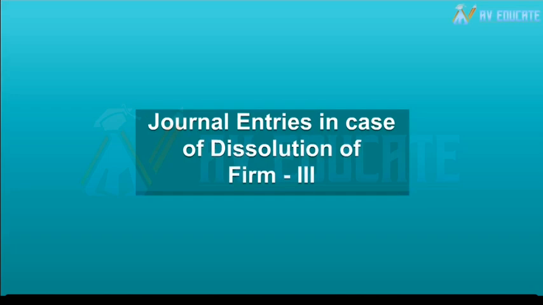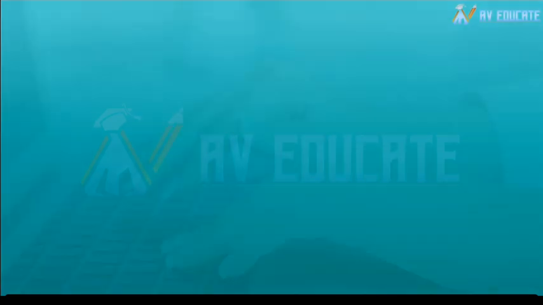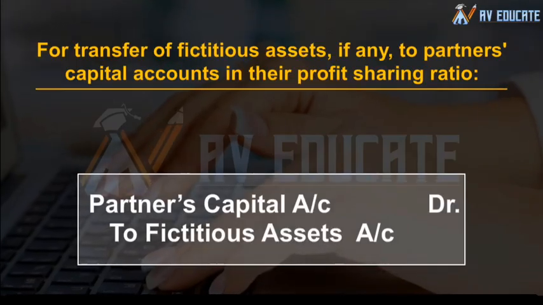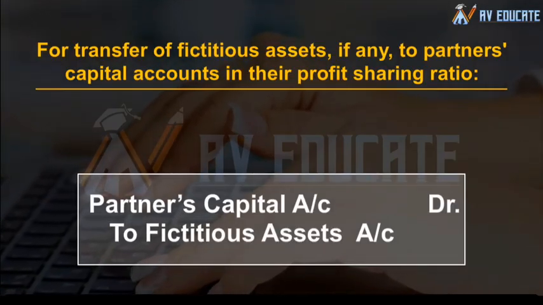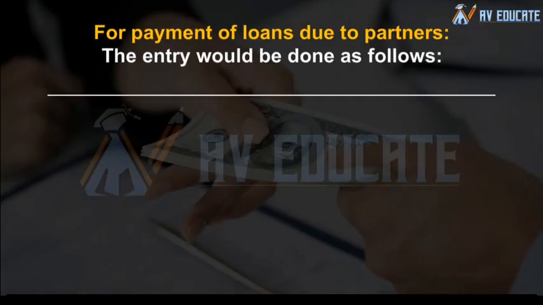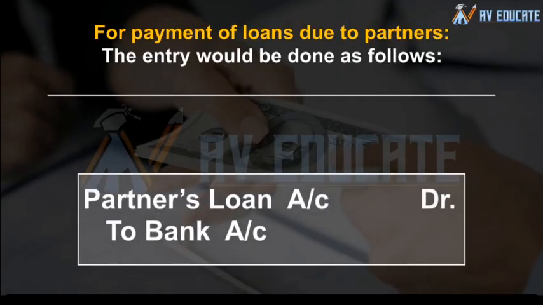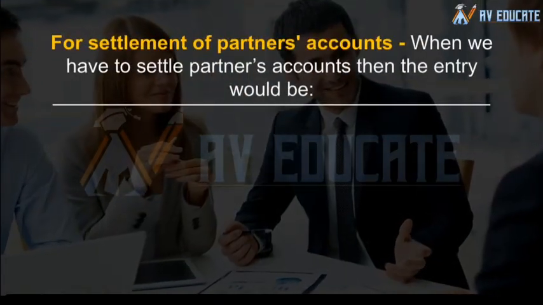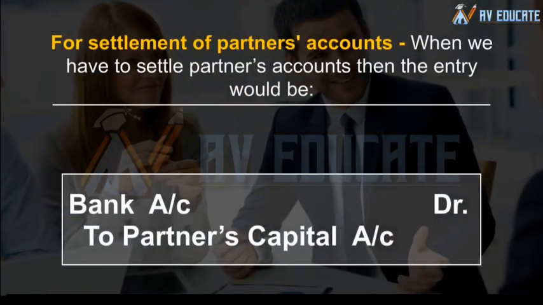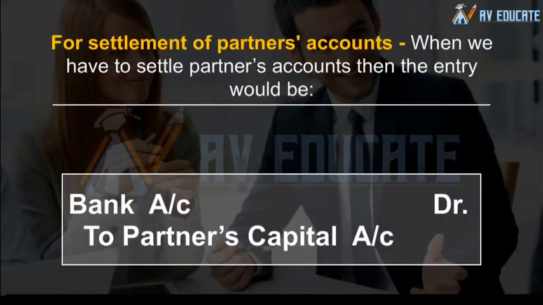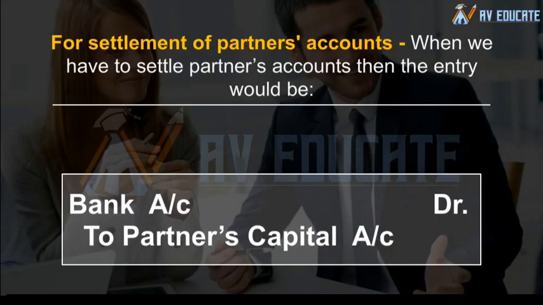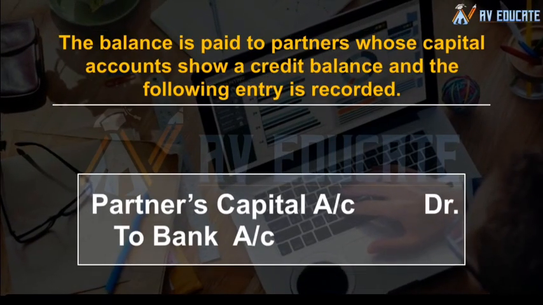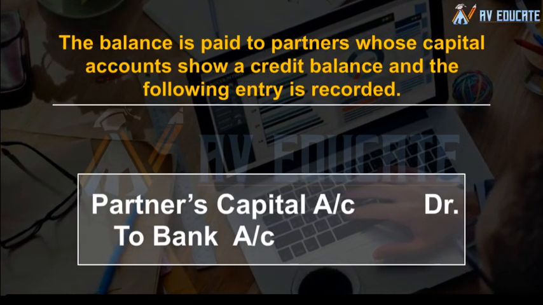Journal entries in case of dissolution of firm 3. For transfer of fictitious assets, if any, to partners' capital accounts in their profit-sharing ratio. For payment of loans due to partners, the entry would be done as follows. For settlement of partners' accounts, when we have to settle partners' accounts, the balance is paid to partners whose capital accounts show a credit balance and the following entry is recorded.